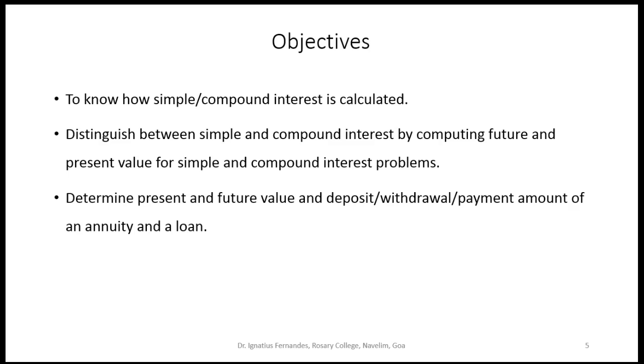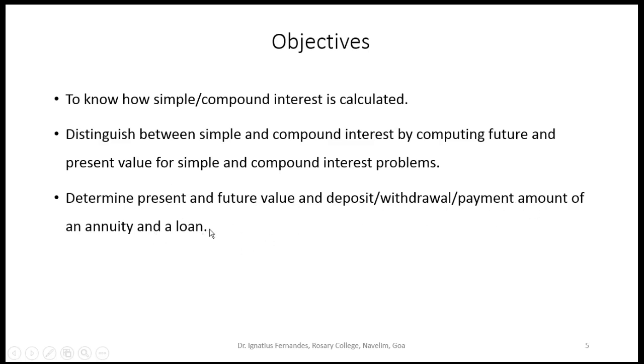The objectives of studying this unit are to know how simple and compound interest are calculated, and to distinguish between simple and compound interest by computing future and present value for simple and compound interest problems. Then we determine the present and future value, and the deposit, withdrawal and payment amount of an annuity and a loan.